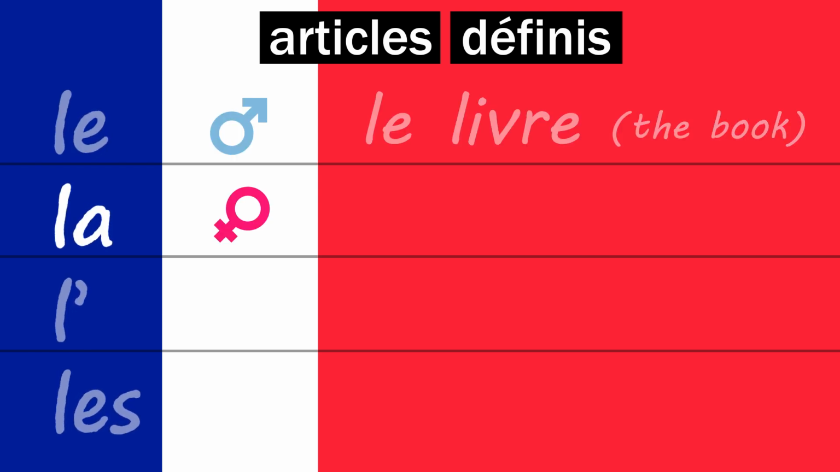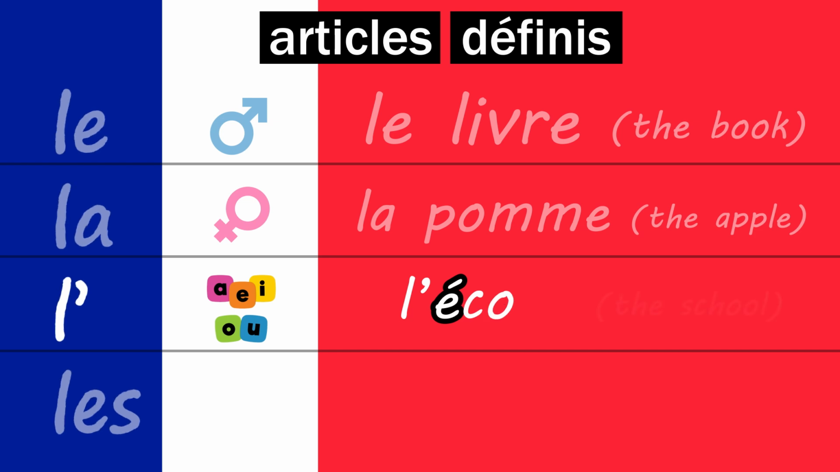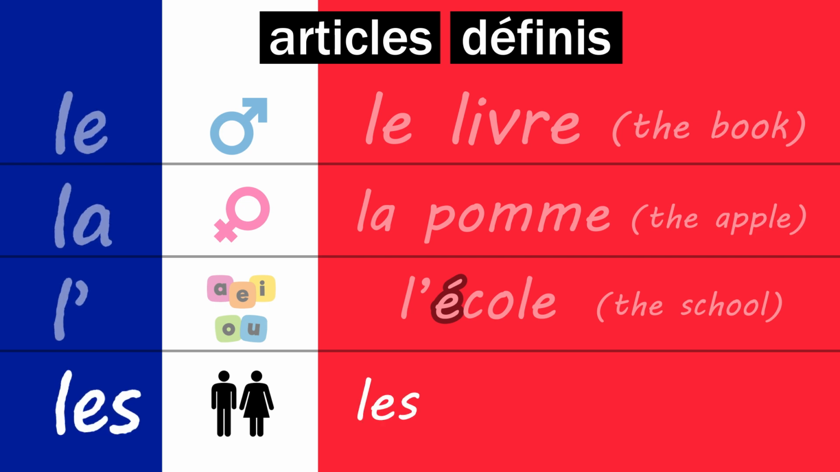La is for feminine nouns. For example, la pomme. The letter L with apostrophe is used when the noun starts with a vowel, like L'école. And finally, Les is for plural nouns, like les amis.